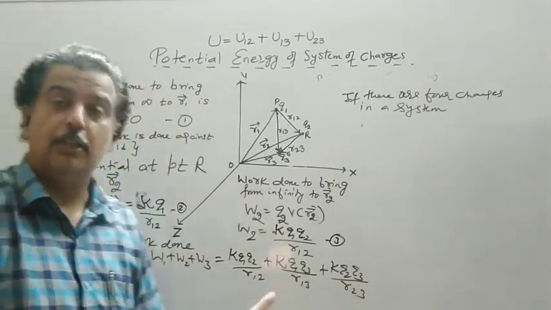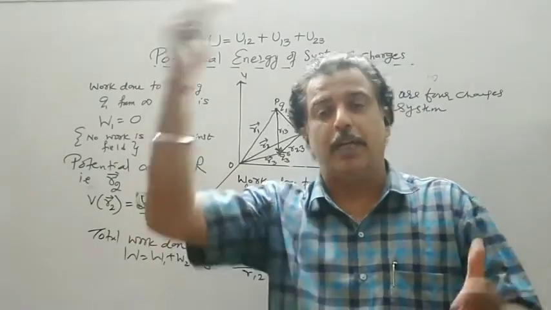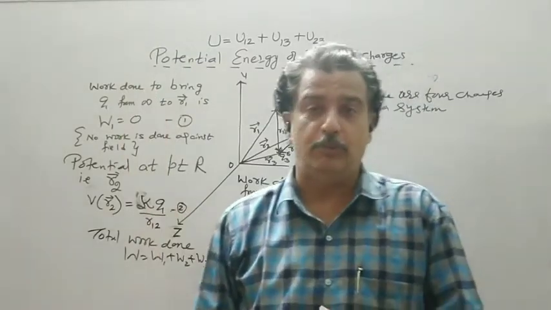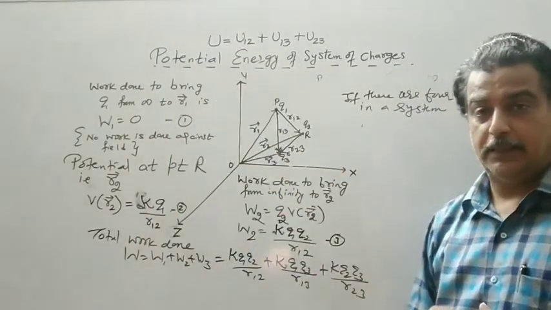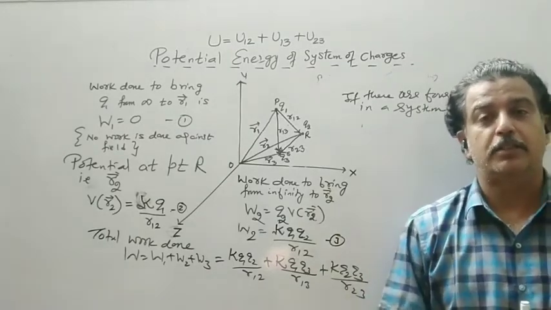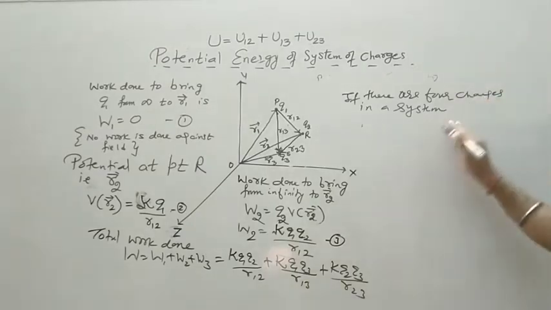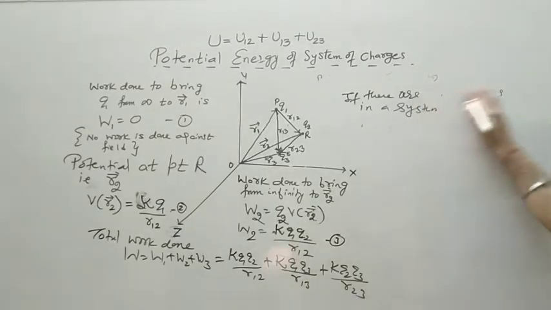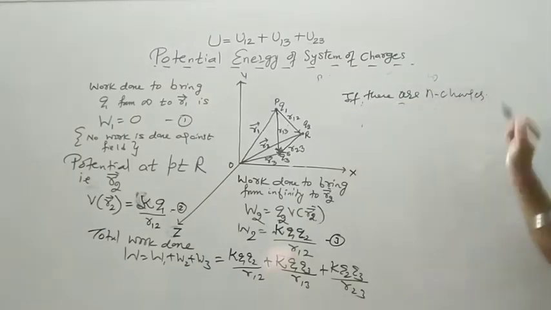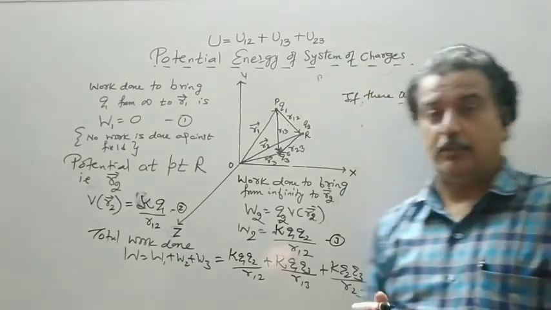That is 3 additional terms, meaning U14, U24, U34 are added. If I bring the 5th charge, then 4 more terms, and so on; with 8 charges there will be 28 terms. So we will not do it like this. We will adopt some system to find out the potential energy of the system of 8 charges. However, the general formula I am writing now: if there are n charges, suppose there are n charges, I will not write all n charges' terms.